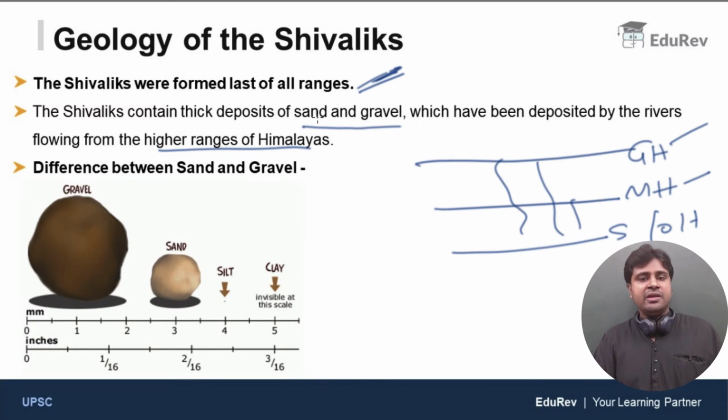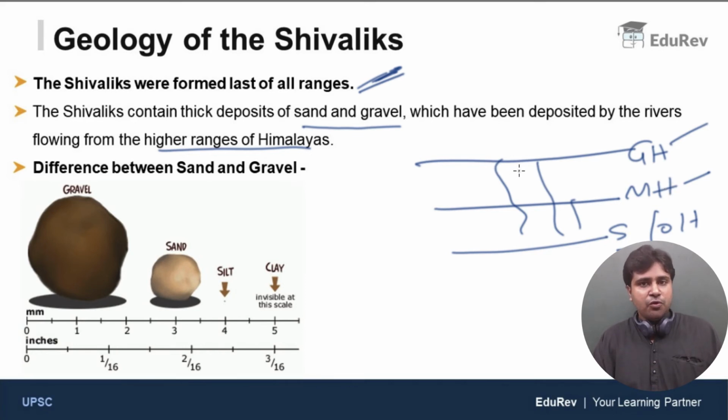Let us go through this point one more time. The Shivaliks contain thick deposits of sand and gravel, which have been deposited by the rivers flowing from the higher ranges of the Himalayas. Compared to the Shivaliks, the Middle Himalayas and Great Himalayas are higher ranges. First the Great Himalayas formed, next the Middle Himalayas, and eventually the Shivaliks formed at the end. By the time the Shivaliks formed, the Himalayan rivers were already flowing from the Great and Middle Himalayas.